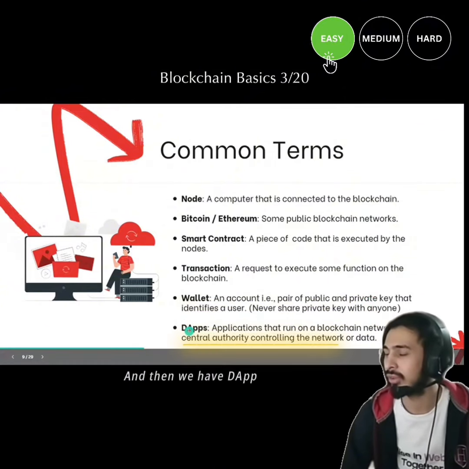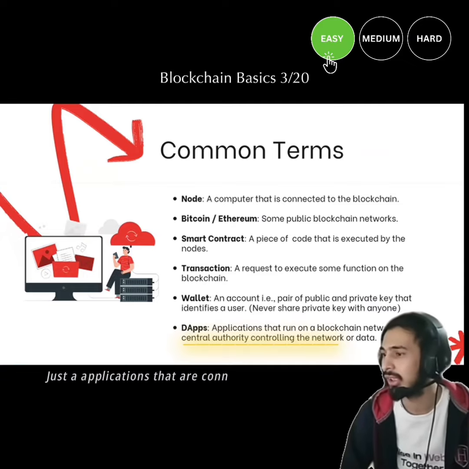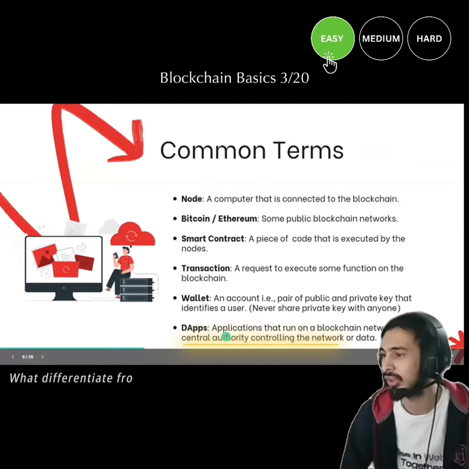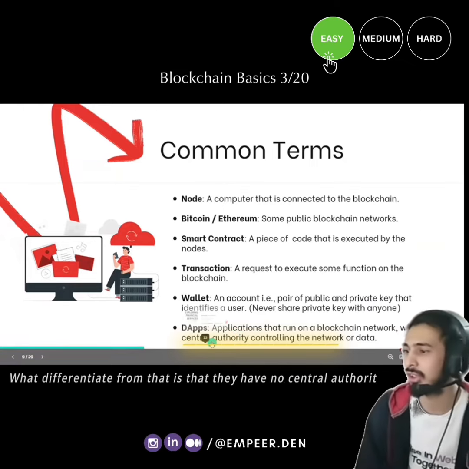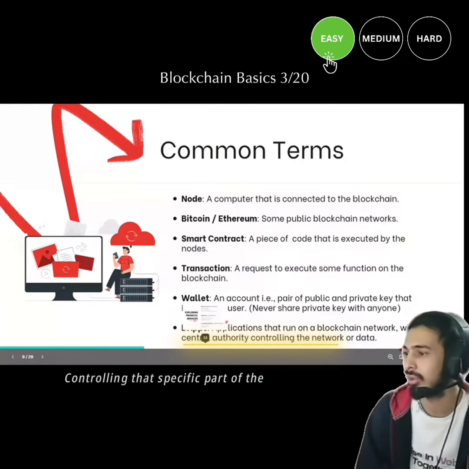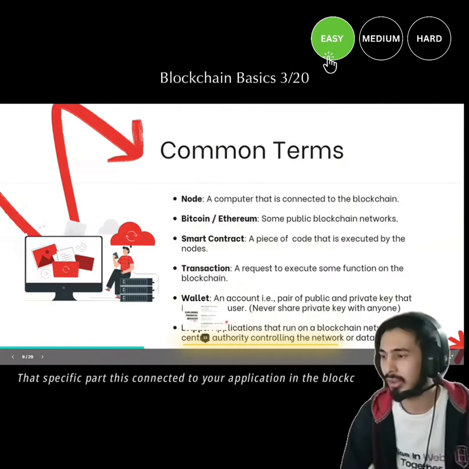And then we have dApps. dApps are, you can say, decentralized applications, just applications that are connected to the blockchain. What differentiates them is that they have no central authority controlling that specific part of the blockchain, that specific part that is connected to your application and the blockchain.